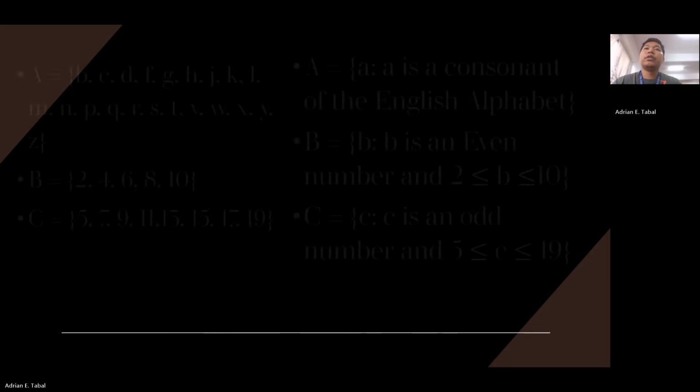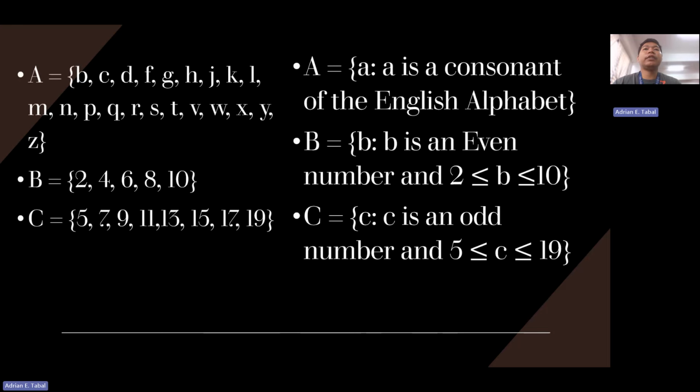So to represent it in set builder form, for letter A, these are all consonants of the English alphabet. For letter B, these are even numbers wherein the numbers must be greater than or equal to 2, and less than or equal to 10. For letter C, these are odd numbers, so the range is from 5 to 19. C is greater than or equal to 5, and less than or equal to 19.